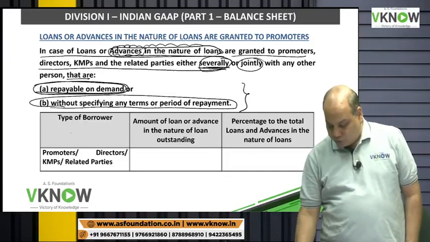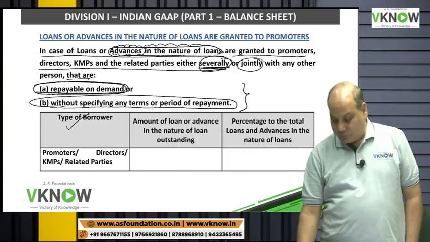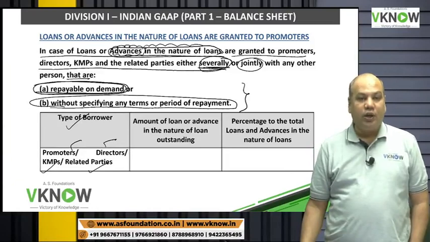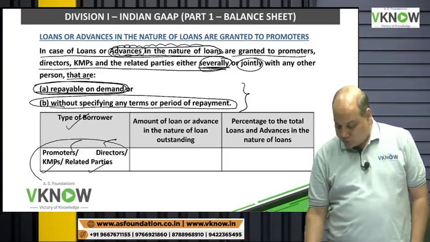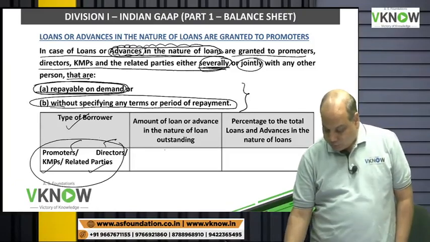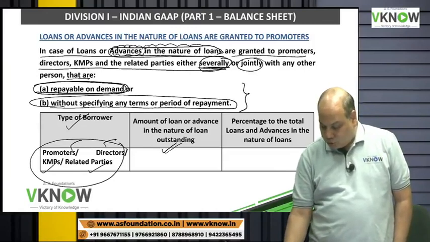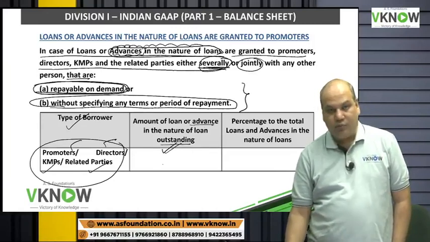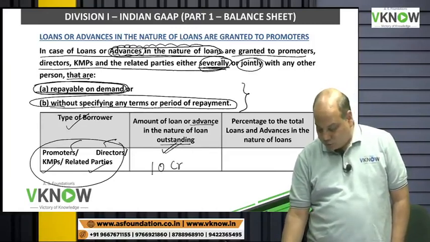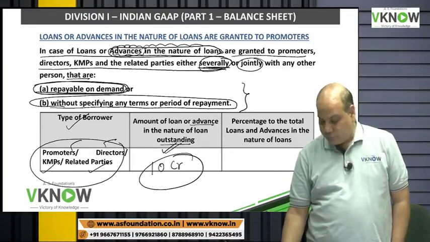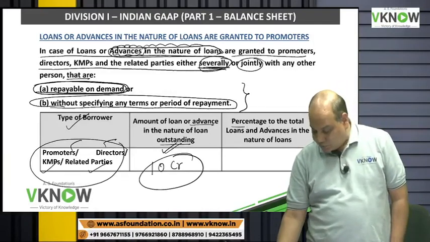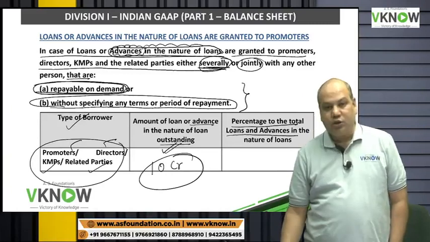Who is that borrower? Whether he is promoter, director, KMP or related party. All these terms are defined in the Companies Act. What is the amount of loan or advance outstanding? So you will say 10 crore rupees loan is outstanding. And then what is the percentage of the total loans and advances?